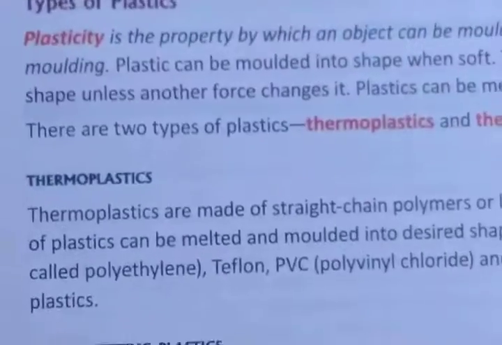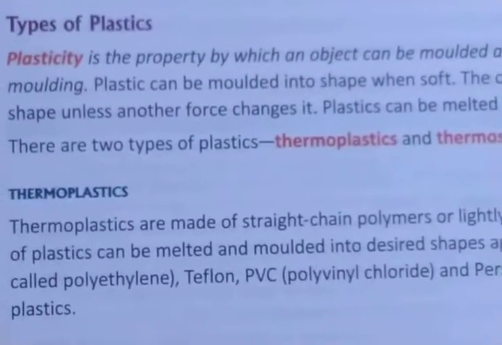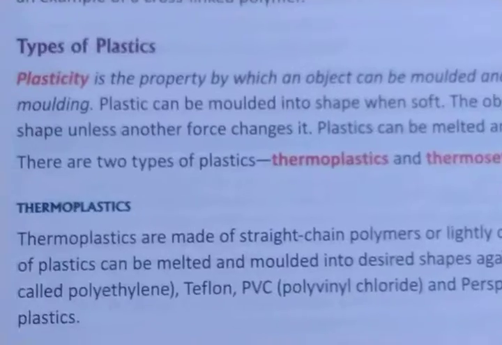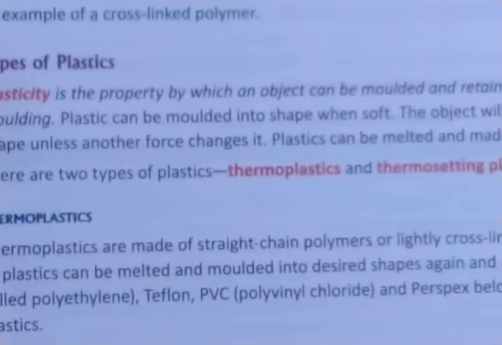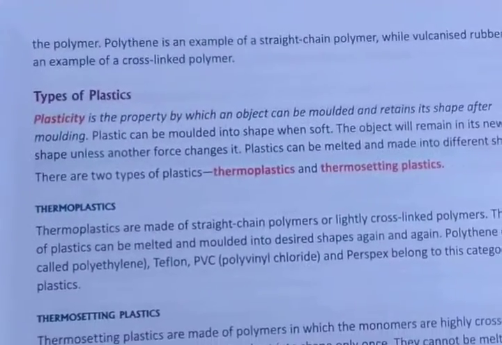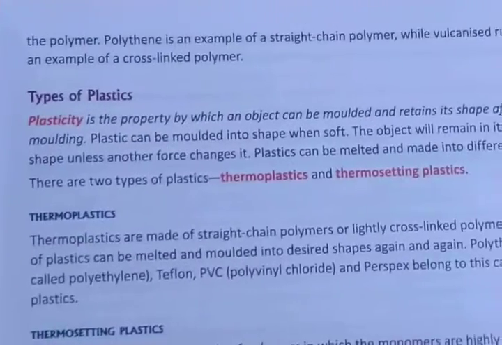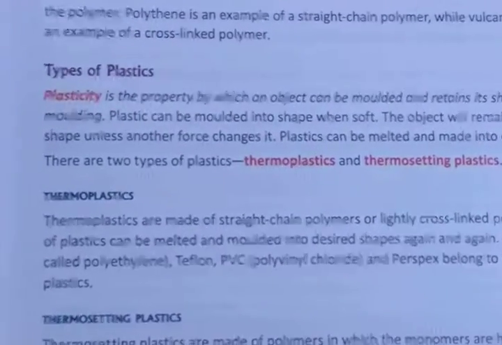So let's start with the types of plastics. Plasticity is the property by which an object can be molded and retains its shape after molding. It means plastic is the property of an object.